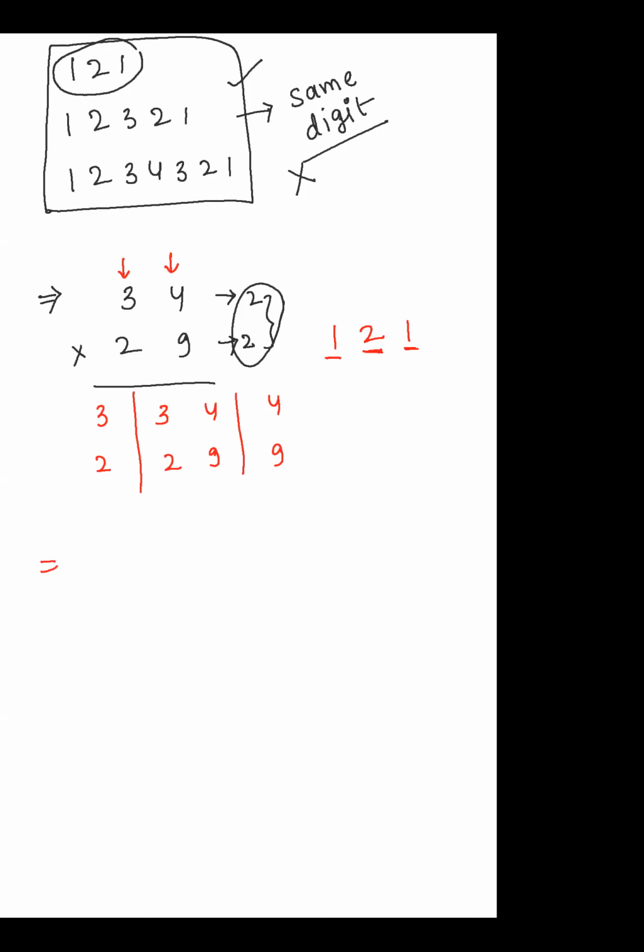Let us take a 3-digit number, for suppose 321 and the other one 213. You can see this contains 3 digits and this also contains 3 digits. So my palindromic number will be 1, 2, 3, 2, 1. The middle number indicates the number of digits in the multiplier and the multiplicand. Here also it's the same thing.